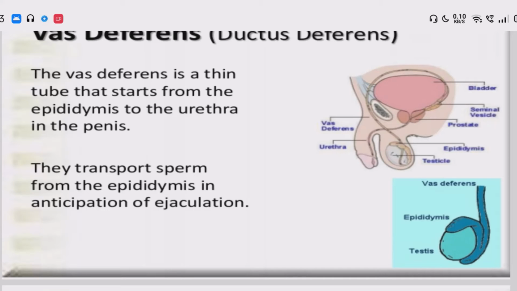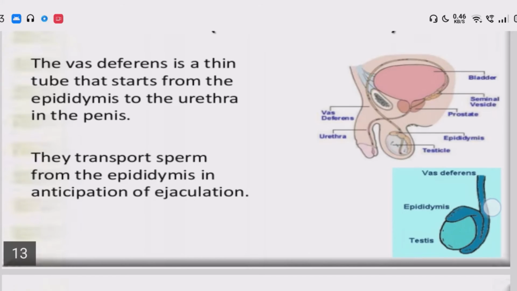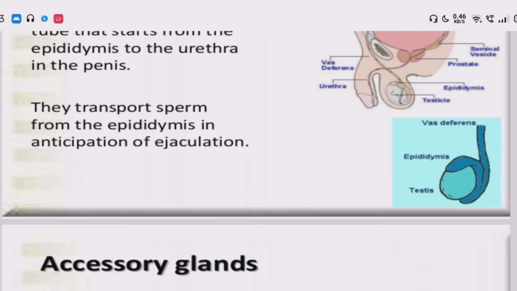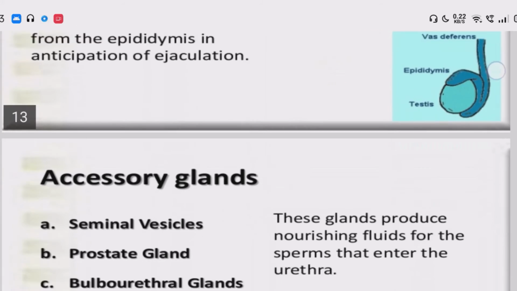They transport sperm from the epididymis in anticipation of ejaculation. Here: testes, epididymis, and vas deferens.